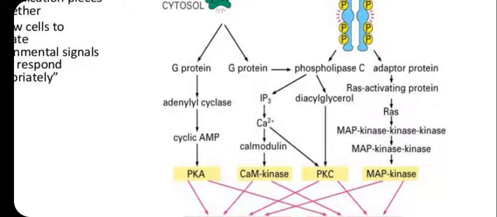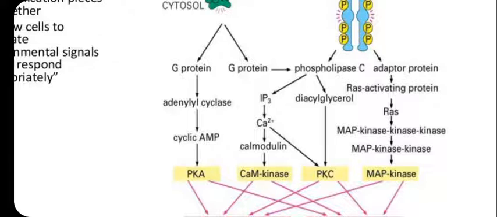G protein is going to activate phospholipase C. Phospholipase C will activate inositol triphosphate and diacylglycerol. Inositol triphosphate and diacylglycerol have a two-way mechanism. Now signals are converged on phosphokinase C. Diacylglycerol activates the PKC, calcium activates the PKC. This is called signal convergence.